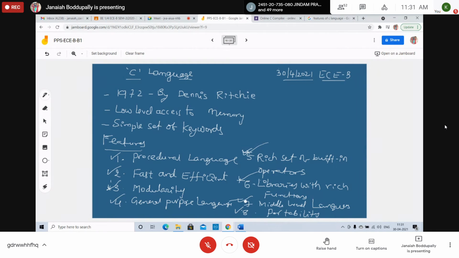Portability. What is portability, students? Meaning of portability. It is a portable language. It can work on any hardware. We can compile using any compiler in any system.